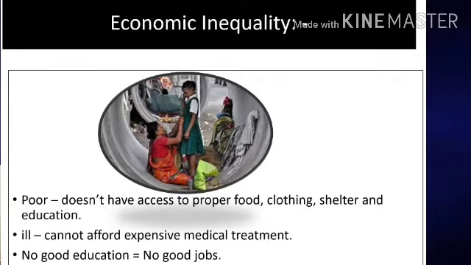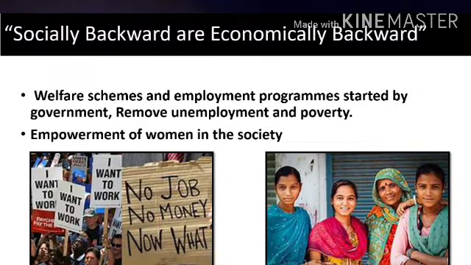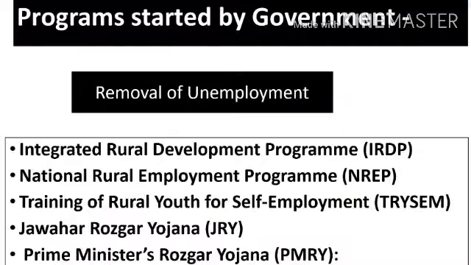Then what is the role of government here? What are they doing to maintain equality in society? So there are many welfare schemes and employment programs started by the government, so that the removal of unemployment can happen in our society, and that can further lead to the removal of poverty. And we have seen the status of women is also not so great in our society. So here also they are making many efforts to empower women in society. Now what are the programs? Firstly, we will discuss the programs started by the government for the removal of unemployment.